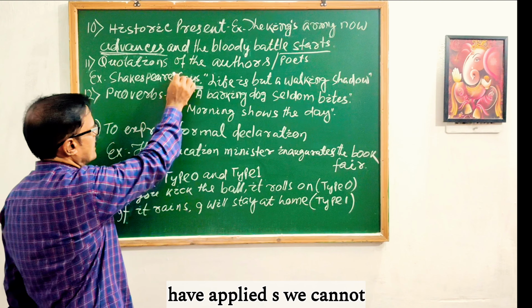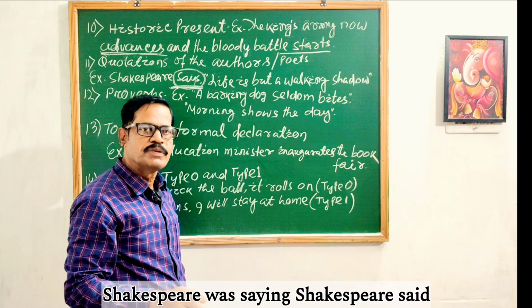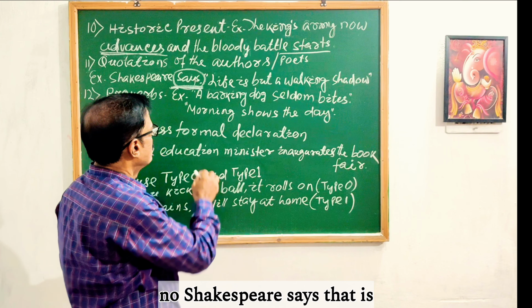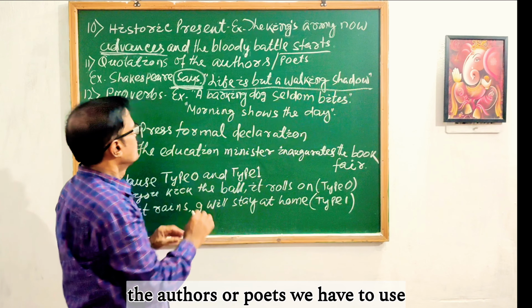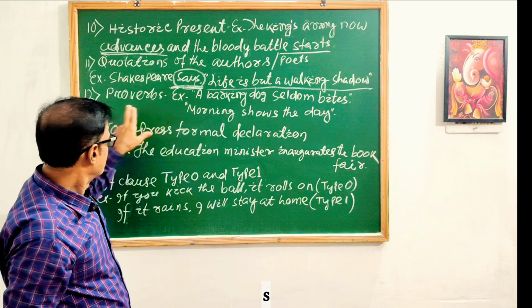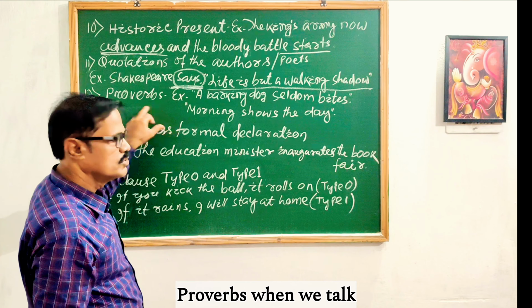But here we have applied says. We cannot say Shakespeare has said, Shakespeare was saying, or Shakespeare said. No, Shakespeare says. Whenever we talk about the quotation of authors or poets, we have to use simple present, says.